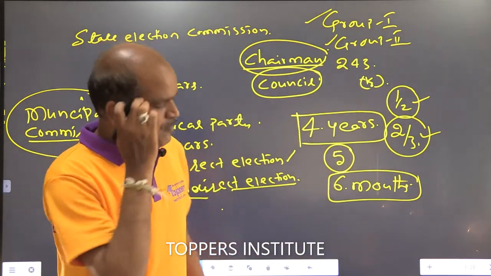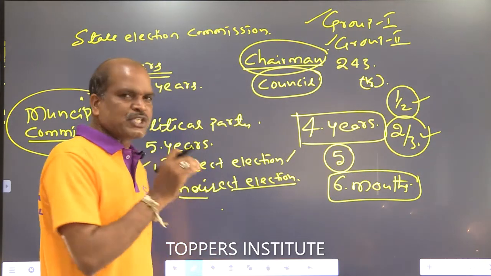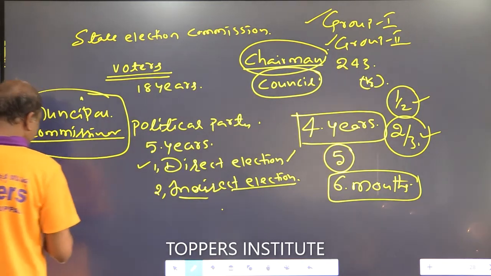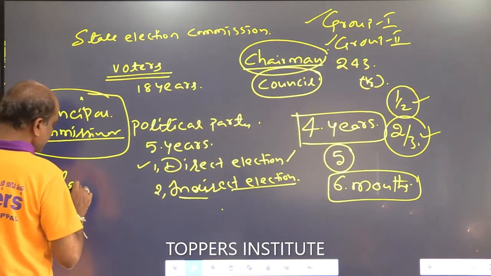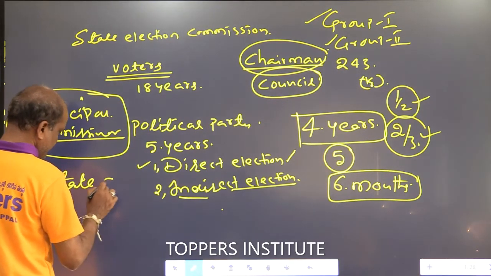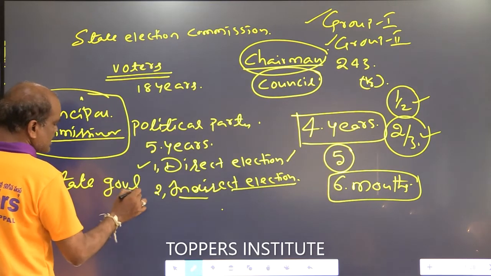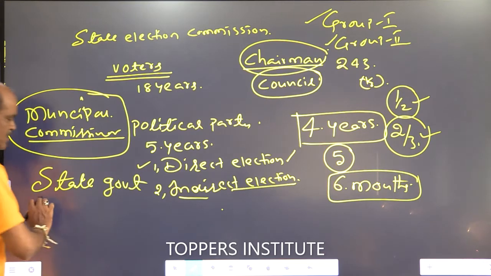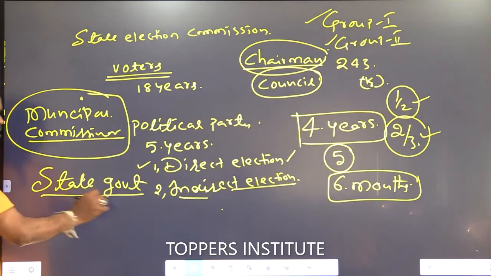Okay, next one. The municipal commissioner is responsible to the state government. The municipal commissioner is responsible or accountable to the state government regarding what?